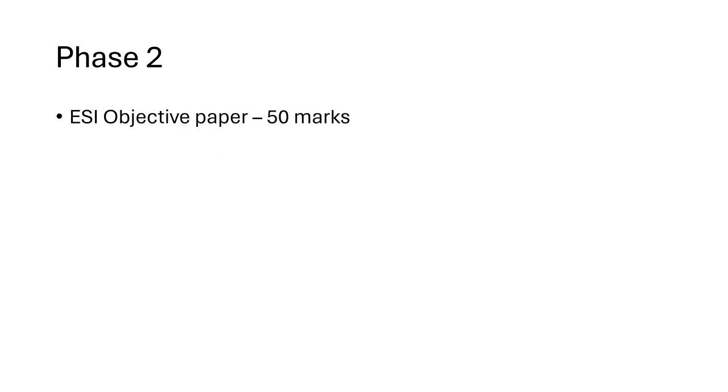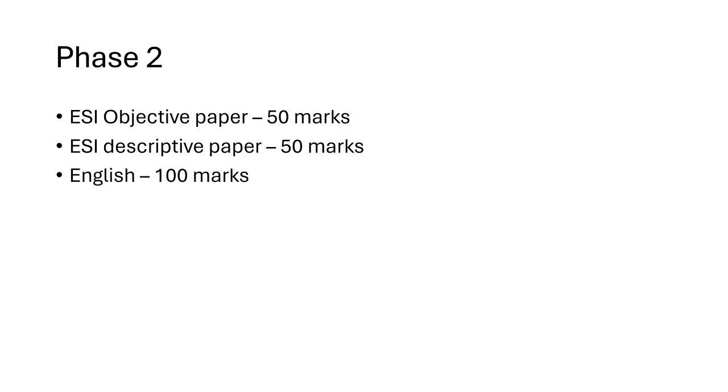Let's talk about that. The first thing is we have three sections over here. One is ESI, one is FM, that is finance and management, and third is English. ESI has two sections: an objective paper of 50 marks and a descriptive paper of 50 marks. So that makes the ESI section 100 marks, economic and social issues, right?